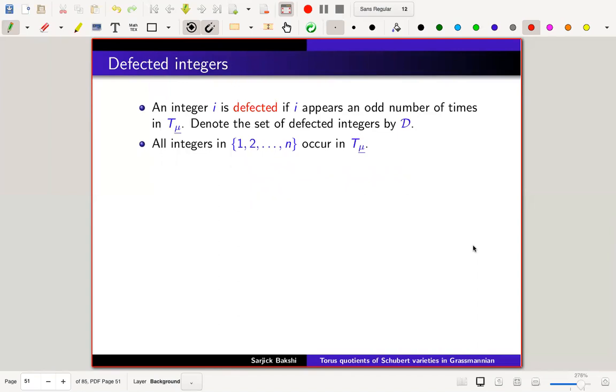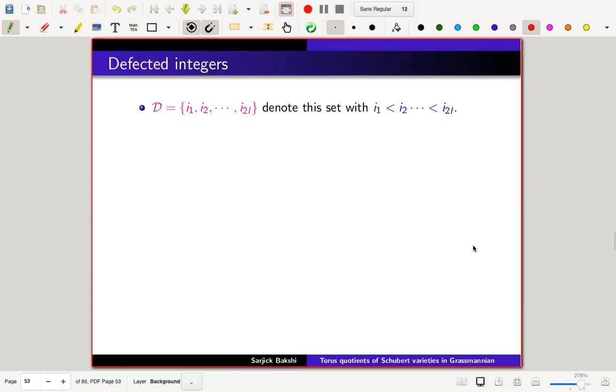All the integers 1 to n occur in the tableau T mu. The T mu is the tableau coming from the columns appearing in the 1 mod n position. And there are an even number of defected integers. That's also fairly simple. It just follows from the previous statement, and the total number of boxes is even, and the semi-standard. So let D be the set of defected integers; since they are even, I can index them by I1 to I2k.